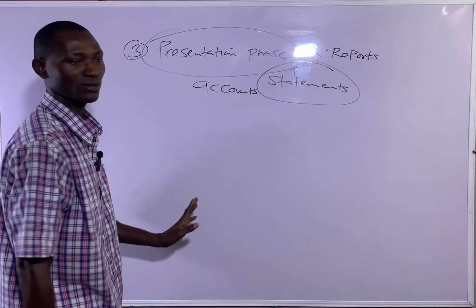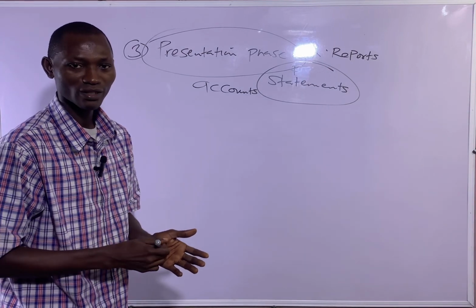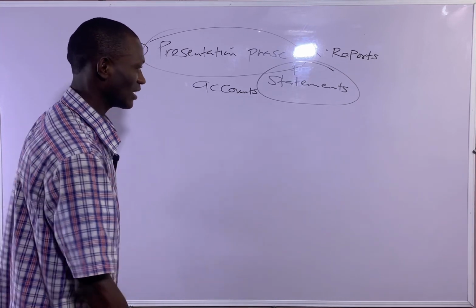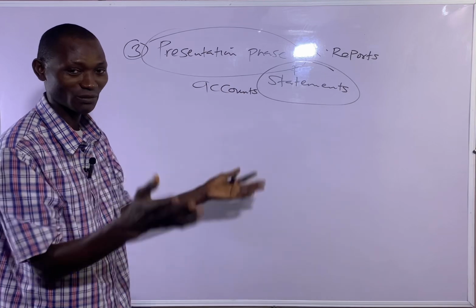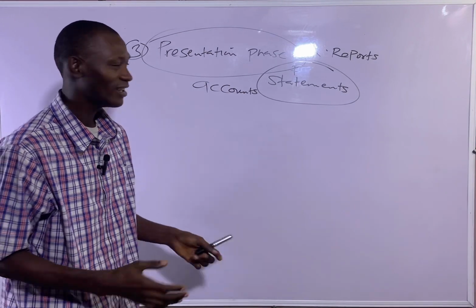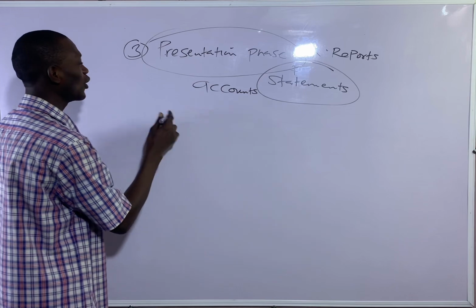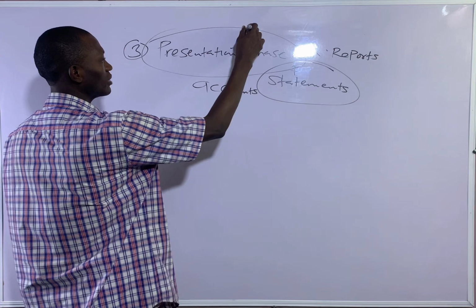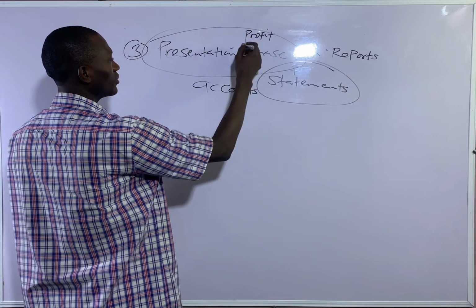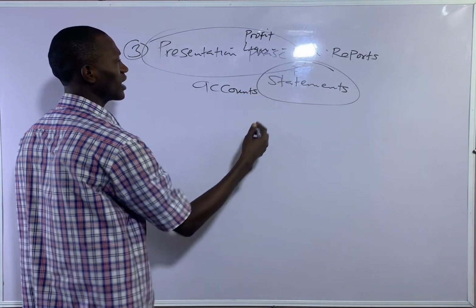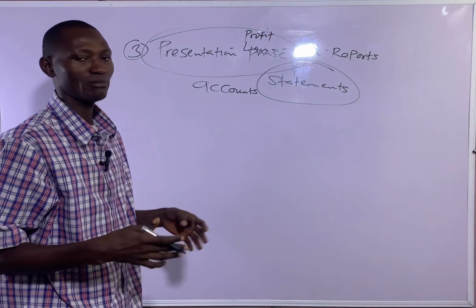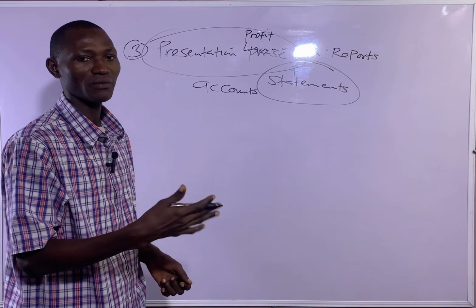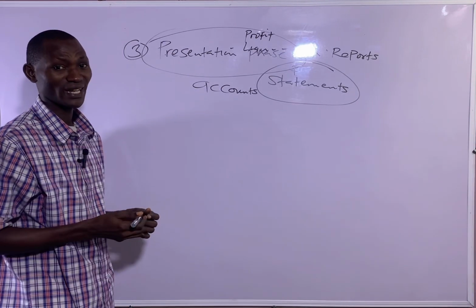That's annual reports. So Echo Plus Aboy will be preparing its annual reports this year, December. So watch out so that you'll be able to check our profitability. So that's the presentation phase. What's the essence of the presentation phase? To determine the profitability, the liquidity, the efficiency of the business, the financial state or affairs of the business, and some of the statements that will be prepared.